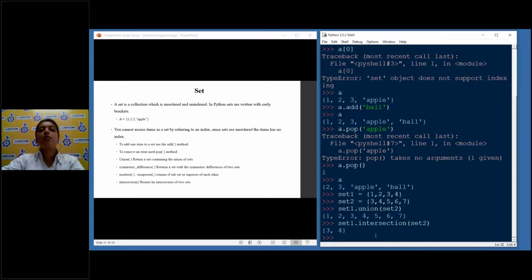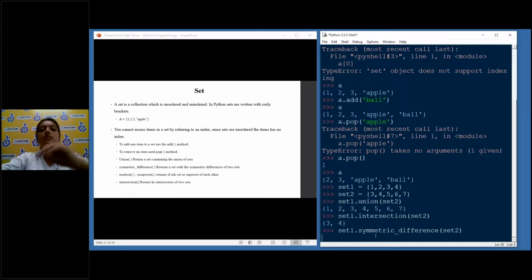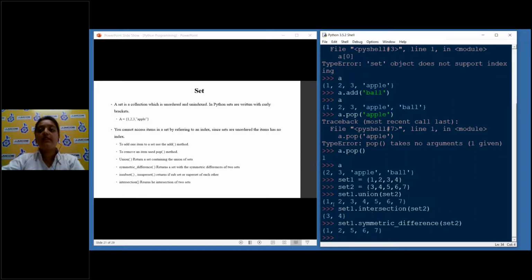So if I say set 1 dot symmetric difference set 2, this is a long method. Okay, 1, 2, 5, 6, 7. The common elements 3 and 4 are removed, and only the remaining elements are kept.